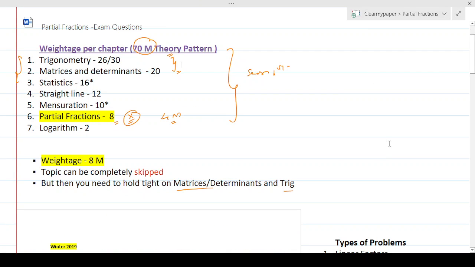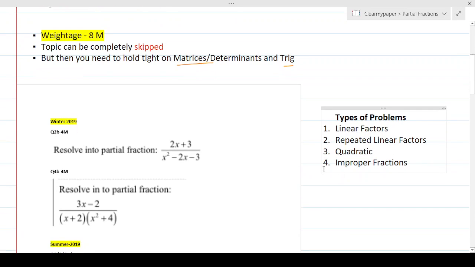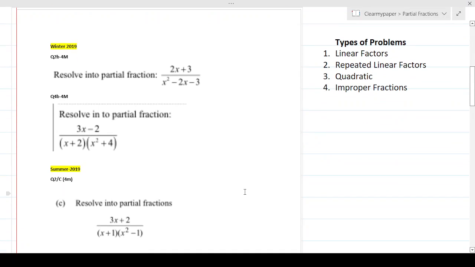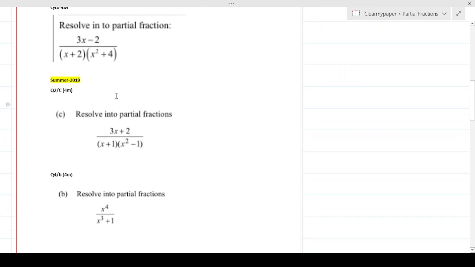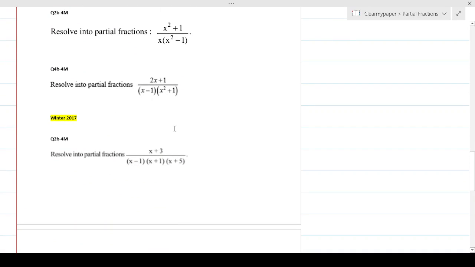Nevertheless, regardless of how you think about it, we'll talk about partial fractions in detail, and we'll talk about some of the problems that we have in partial fractions. I pasted all the papers here, and I've extracted all the questions related to partial fractions, from winter 2019 dating back all the way, before the syllabus got changed, to winter 2017.